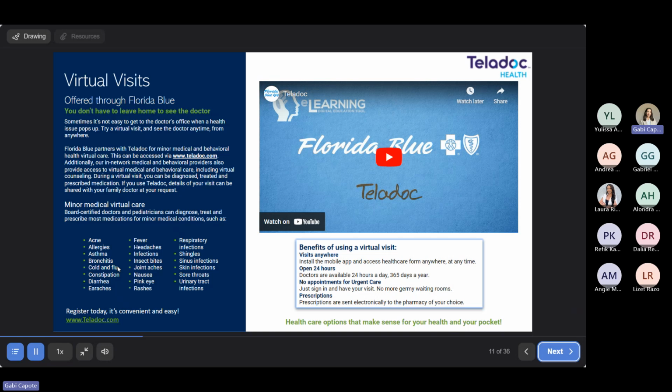So also Florida Blue has virtual visits available through Teladoc. This is a really great service to get easy and accessible care whenever you may need it. This is available 365 days a year, 24 hours a day, 7 days a week. So no matter where you are in the country, no matter what time it is, if you need any kind of medical attention, you can access it digitally through Teladoc. So once again, you just go on the Teladoc website and you can register, make an account, have that available to you for whenever you might possibly need it.